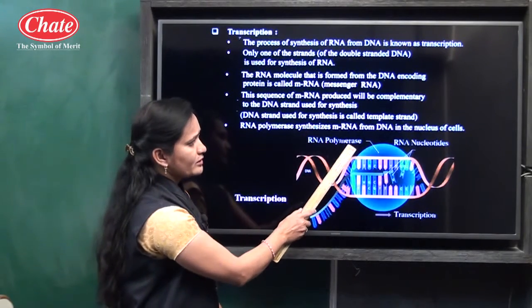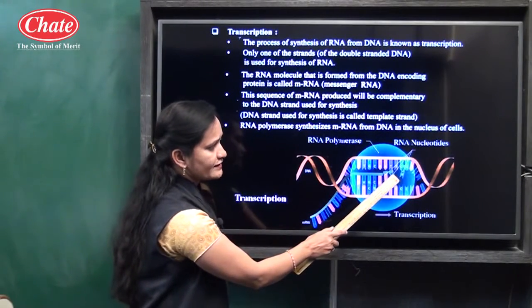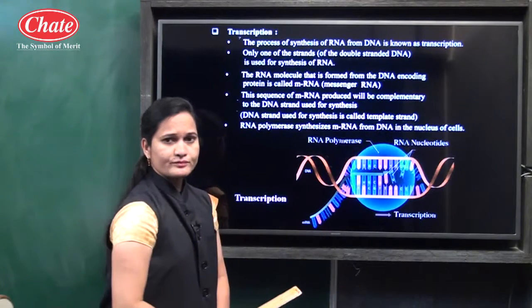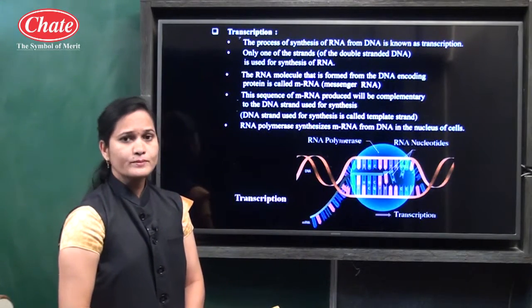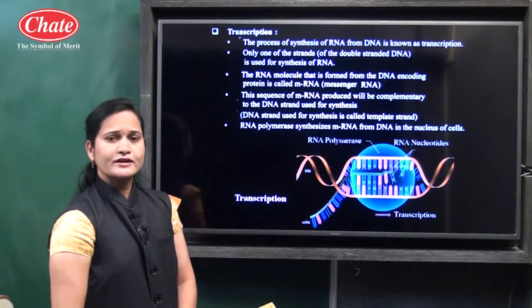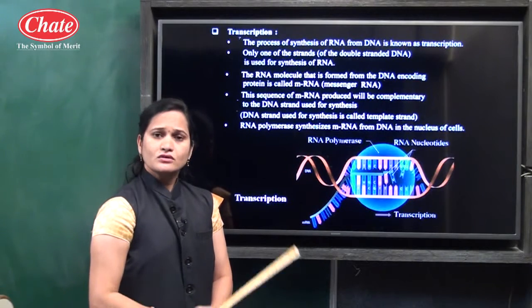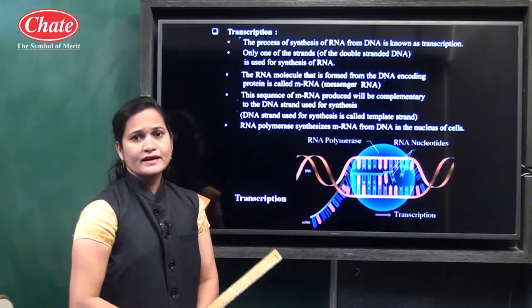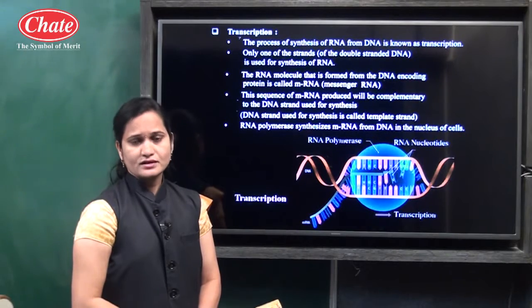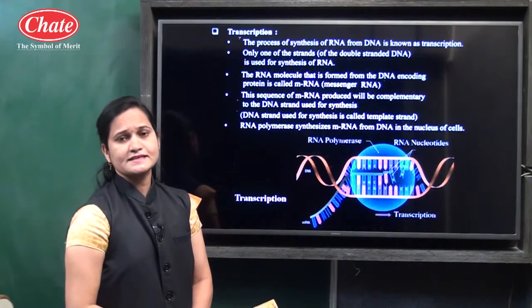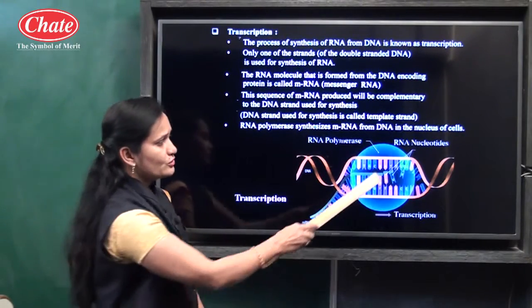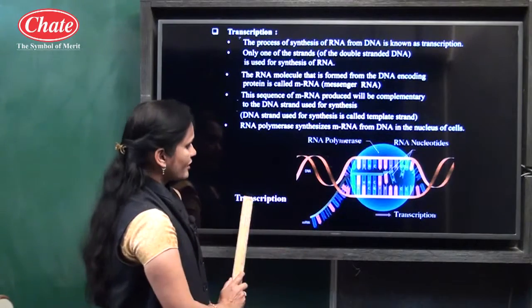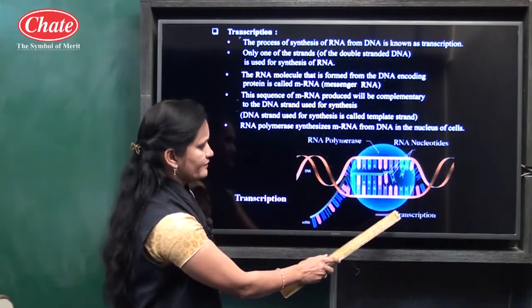Here RNA polymerase and RNA nucleotides are there. Now, nucleotides means what? Nucleotides means pairs of nitrogenous bases. There are a total of 2 pairs: adenine and thymine is one pair, and cytosine and guanine. These are the nitrogenous bases and are known as the nucleotides. And this is about the transcription process.